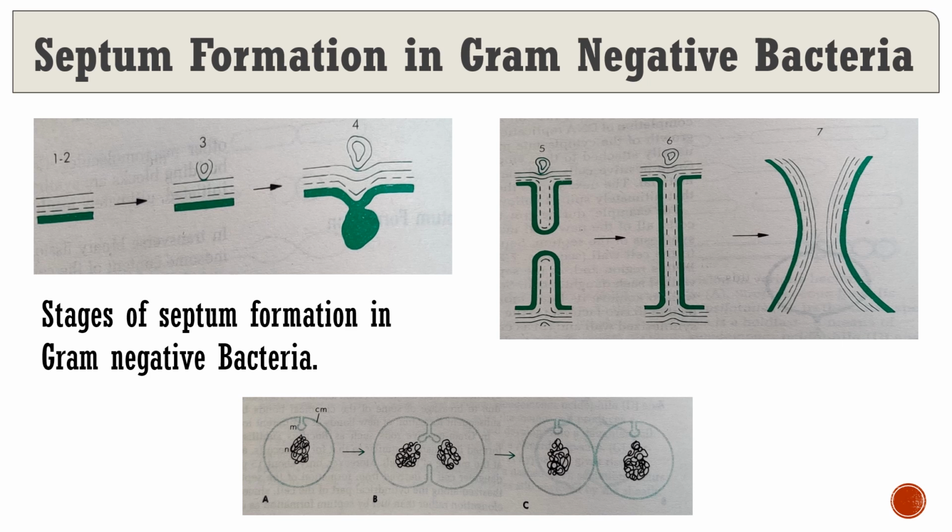You can observe in diagram 7 that no round fold is seen on the outer membrane. So after the formation of the septum in gram-negative bacteria, the fold disappears. The outer membrane does not invaginate until the final stage of septum formation is over.